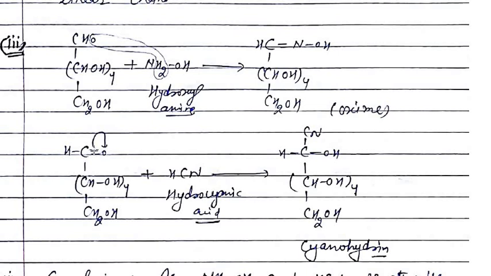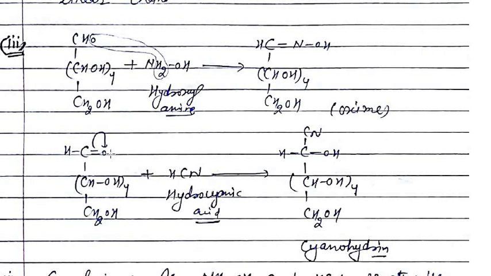Now because the electrons have moved away from this carbon atom over the oxygen atom, this carbon will become electron deficient, so it will acquire a positive charge. The H+ ion from HCN, because HCN is an acid, right, will get bonded to O, because it has a negative charge.